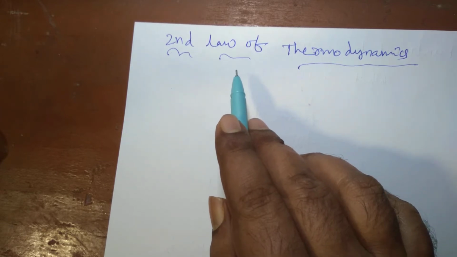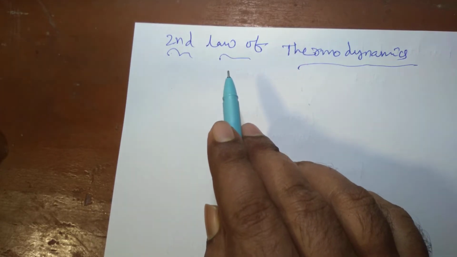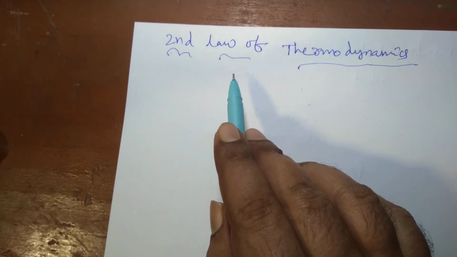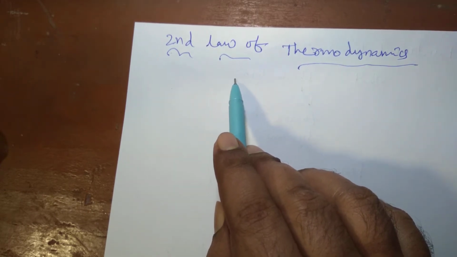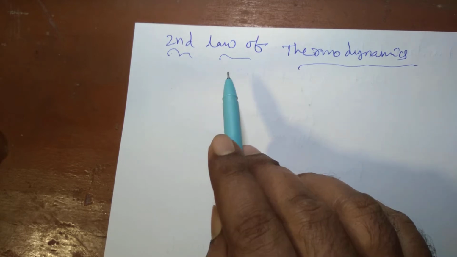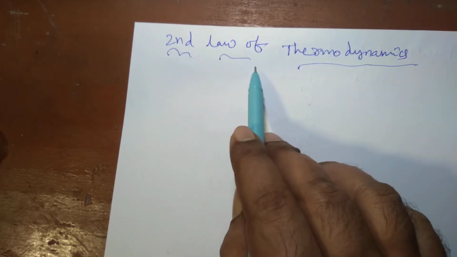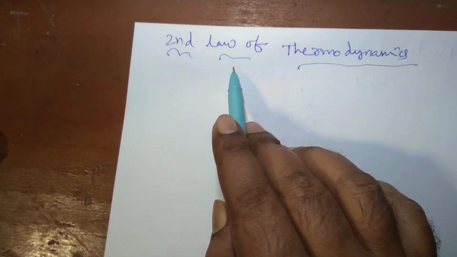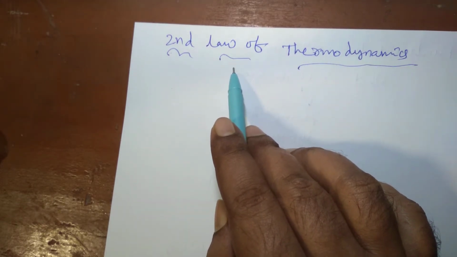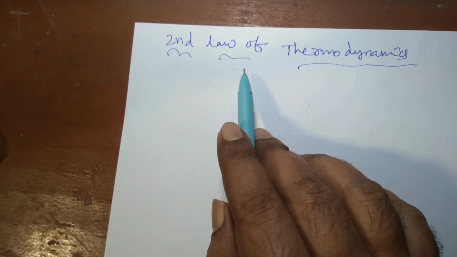Any process in nature which satisfies only the first law cannot be feasible. So if a process has to be feasible, it must satisfy both the first law and the second law of thermodynamics. And of course the third law is there, but these two laws, the first law and the second law, are very, very important.